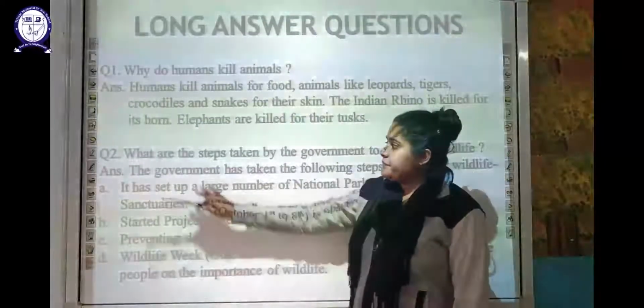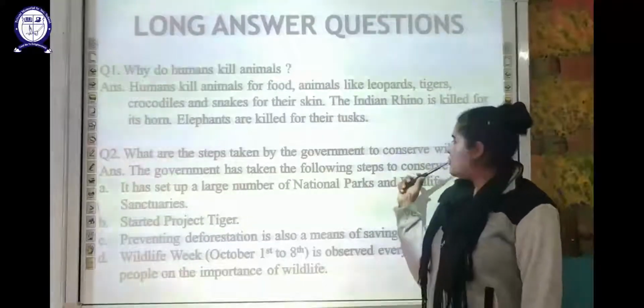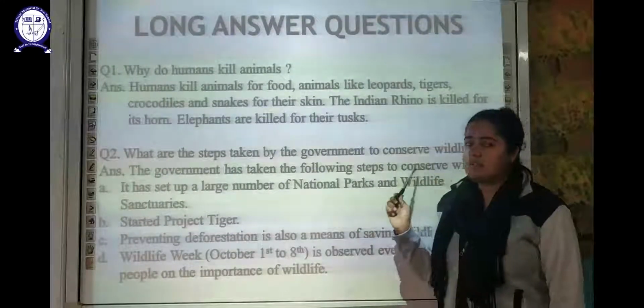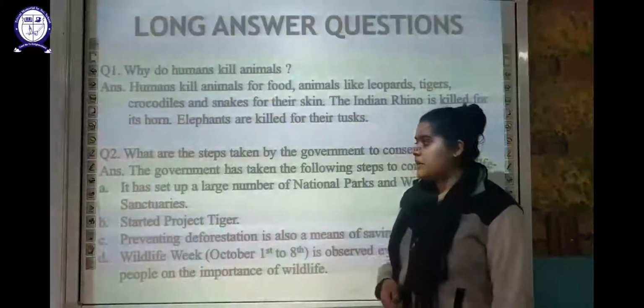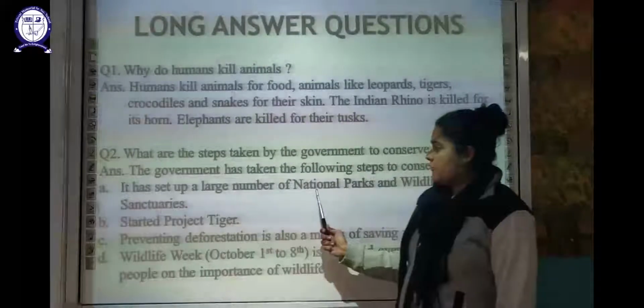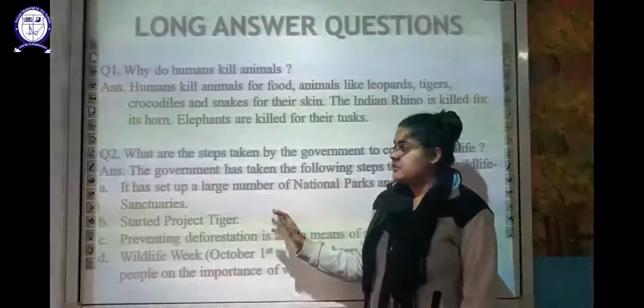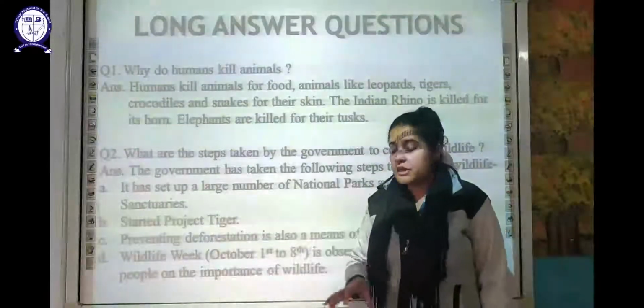Now next is, what are the steps which are taken by the government to conserve the wildlife? So in order to conserve wildlife, what has the government done? It includes the following. First of all, it has set up a large number of national parks and wildlife sanctuaries in different parts of our country.